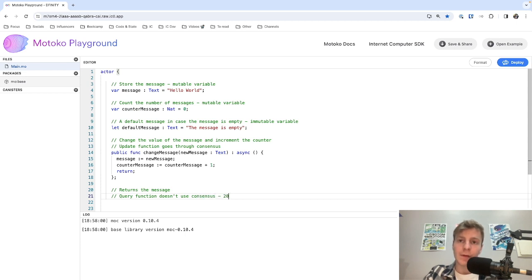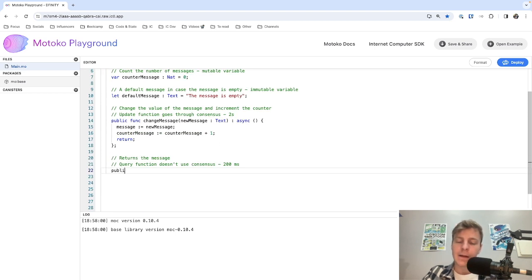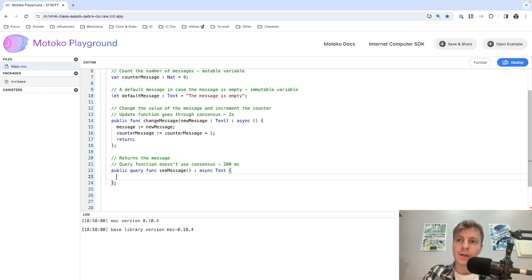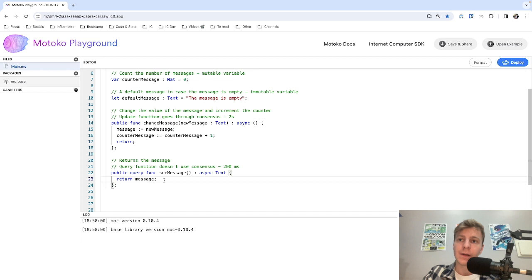This one takes around 200 milliseconds. This one takes around 2 seconds. To define a query function, we need to add the query keyword between public and func. This function will not take any argument, so we can leave it empty, but it will return a text corresponding to the message. And we can simply return the variable message, and that's it.